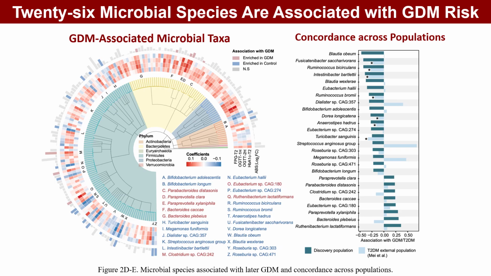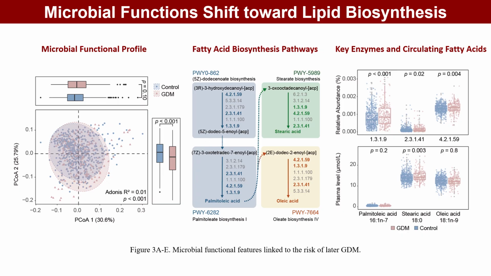One was Ruminococcus bicirculans. This bacterium was less abundant in women who developed the condition, and higher abundance was associated with lower risk. 7 species showed consistent associations in external type 2 diabetes datasets. We also identified 22 associated microbial pathways. Fatty acid and lipid biosynthesis pathways were enriched, whereas pathways related to fermentation, carbohydrate metabolism, and nucleotide metabolism were depleted.